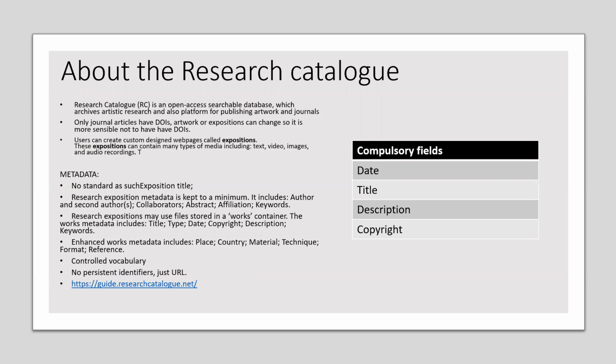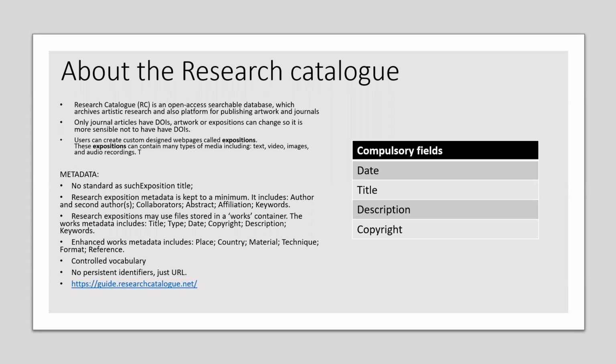Another example is totally different. So this dataset, or metadata record, is from Research Catalog. And this Research Catalog is an open access database in which you can archive artistic research and also published artwork, and it also serves as a publishing platform for journals. And this is an interesting database because it doesn't actually provide any persistent identifiers to these datasets as such, only for the journal articles.